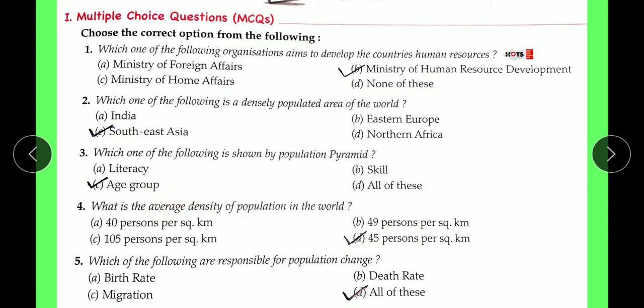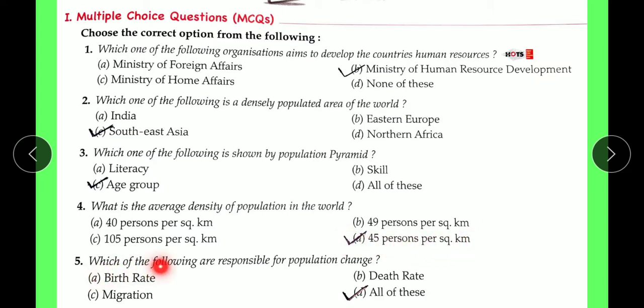Next is, what is the average population density in the world? Option A, 40% per square kilometer. Option B, 49% per square kilometer. Option C, 105% per square kilometer. Option D, 45% per square kilometer. The right answer is option D, 45% per square kilometer.